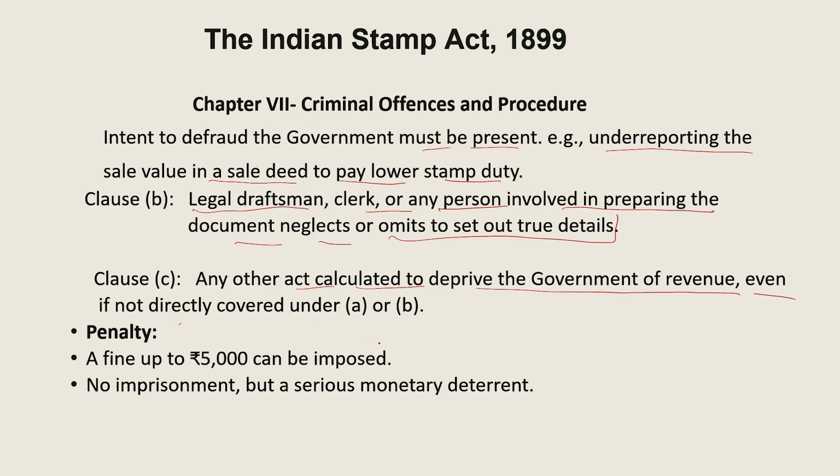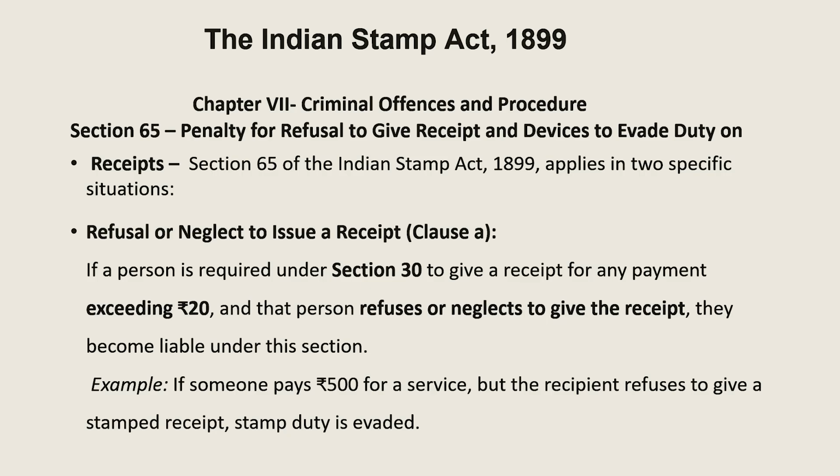So this imposes a big penalty. Now the penalty is 5,000 rupees. Because this is on account of negligence on the part of the official, he is negligent and the penalty imposed is 5,000 rupees. So no imprisonment, but a serious monetary deterrent is imposed there.